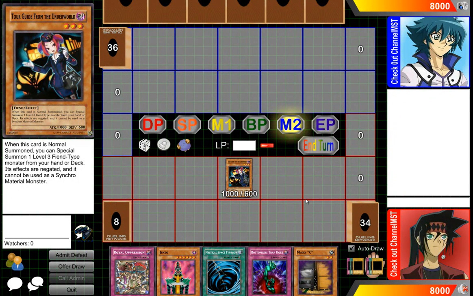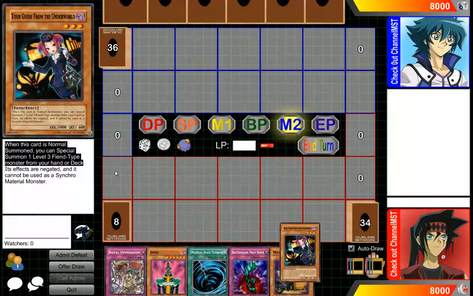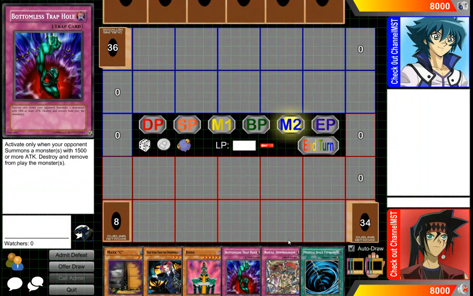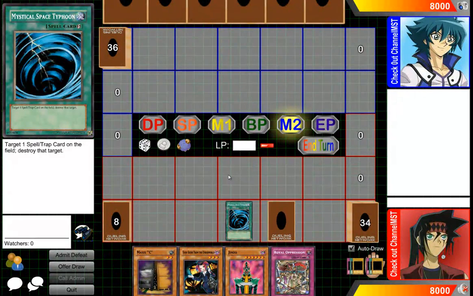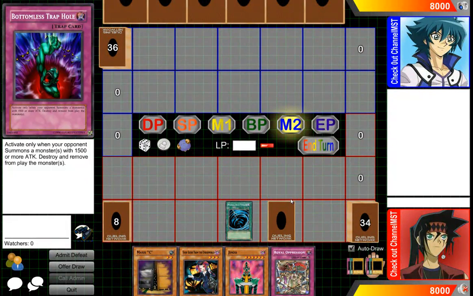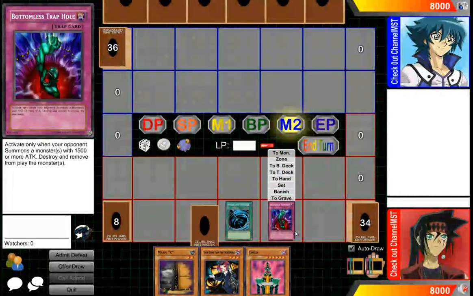Okay, so now what starts chains is something like activating an effect. So if I summon a guy and activate its effect when it's normal summoned, then that effect starts a chain link, and that would be chain link 1. Activating a spell or trap. So if I were to activate a spell, that starts a chain link because you're activating a spell. Also, activating traps start chain links as well.